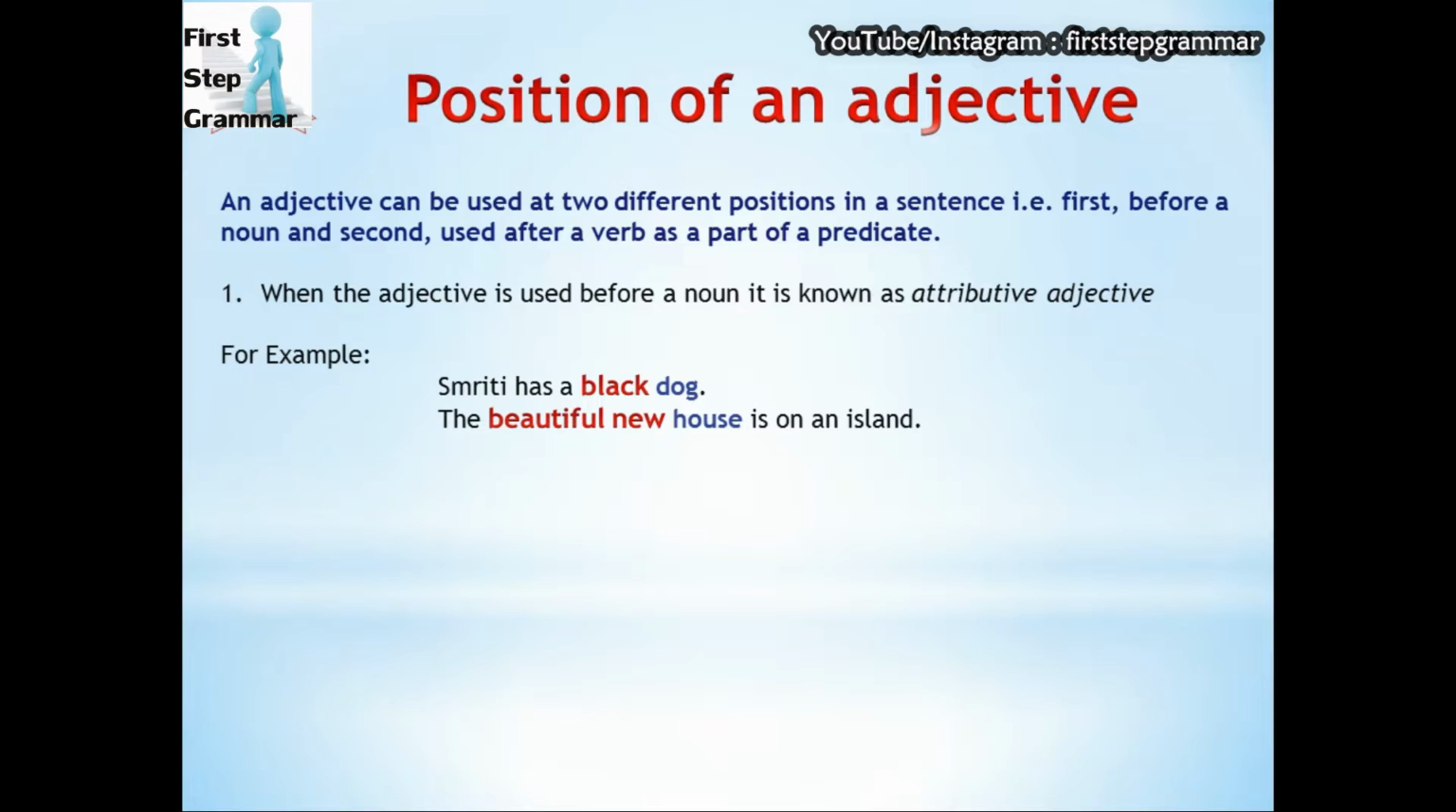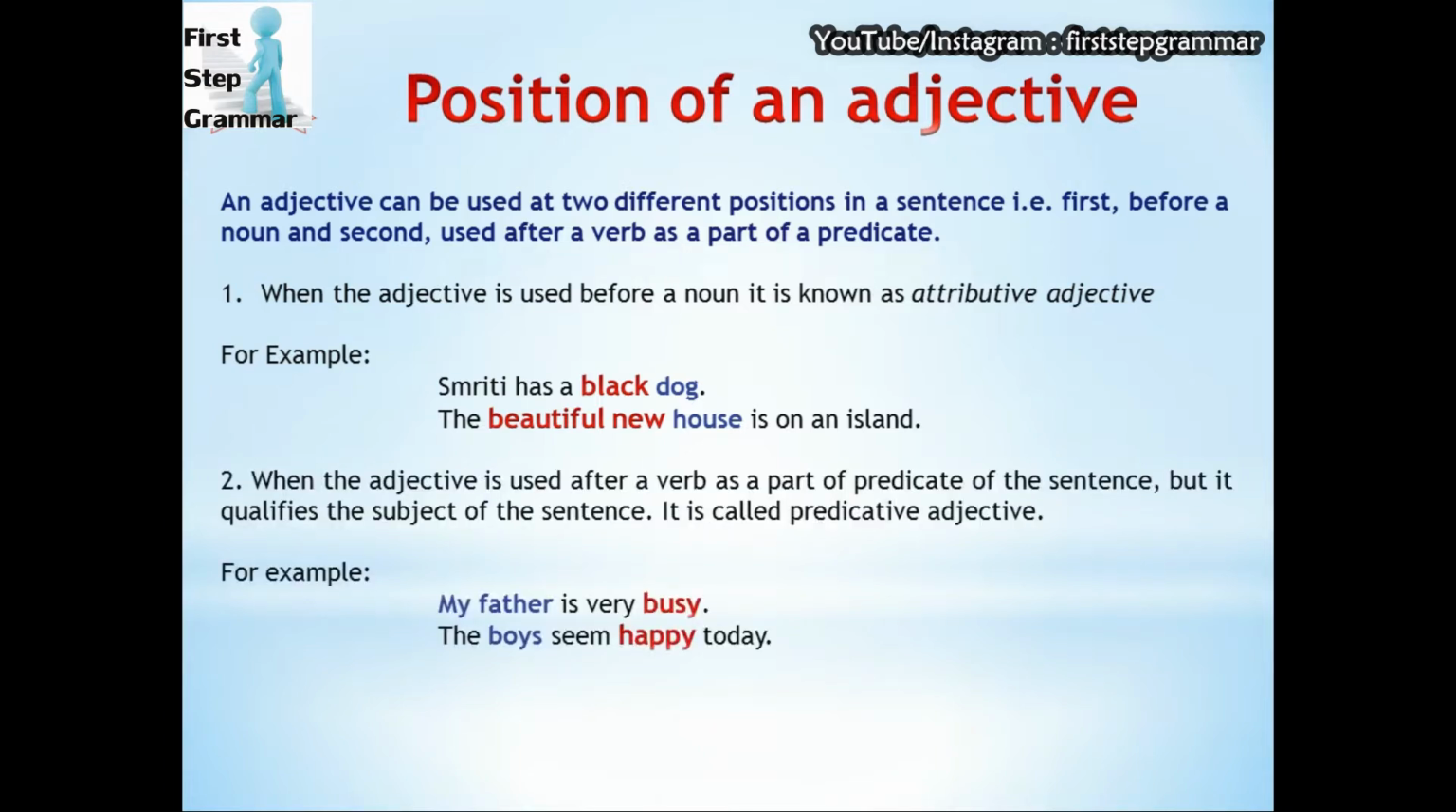In the second case, when the adjective is used after a verb as a part of the predicate of the sentence, but it still qualifies the subject of the sentence, it is called a predicative adjective. For example, my father is busy. Here in this sentence, we can see my father is a noun and busy is the adjective. But busy is not used before the noun. It is used at the end of a sentence. So, it is here a predicative adjective.